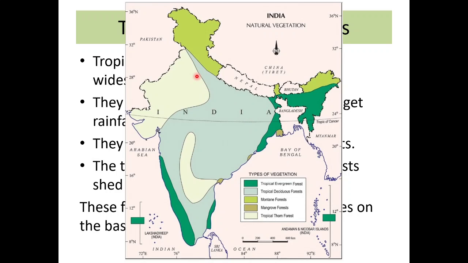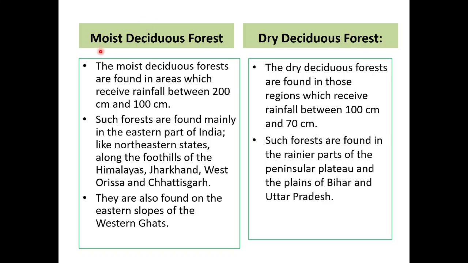Now we talk about the classification. First we have the moist deciduous forest. Moist means where you will see more humidity or moisture, there moist deciduous forest will be found. And second we have the dry deciduous forest, where you will find less humidity. You can see it in parts of western Rajasthan and all the other plains of India.